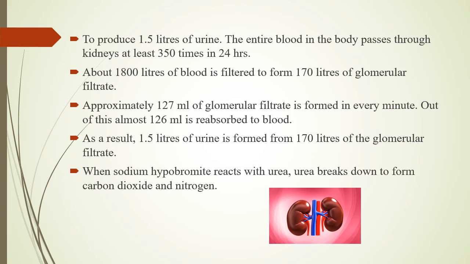To produce 1.5 liters of urine, the entire blood in the body passes through kidneys at least 350 times in 24 hours. About 1,800 liters of blood is filtered to form 170 liters of glomerular filtrate. Approximately 127 milliliter of glomerular filtrate is formed in every minute. Out of this, almost 126 milliliter is reabsorbed to blood. As a result, 1.5 liters of urine is formed from 170 liters of the glomerular filtrate.